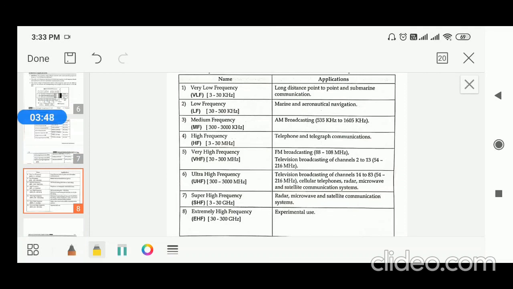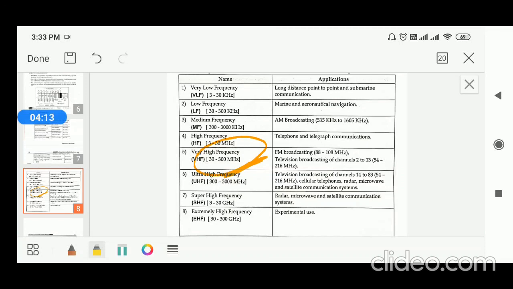Out of all these bands, the medium frequency band is used for AM radio broadcasting. That is the normal radio, whereas the VHF band, 30 to 300 megahertz, is used for FM radio broadcasting, and it is also used for television broadcasting.